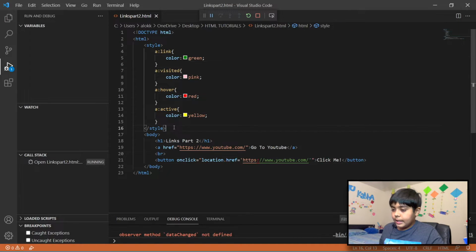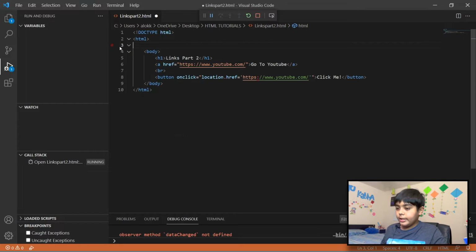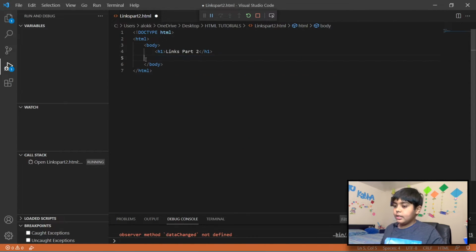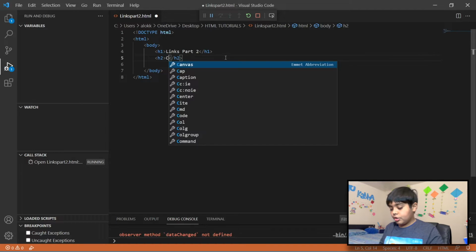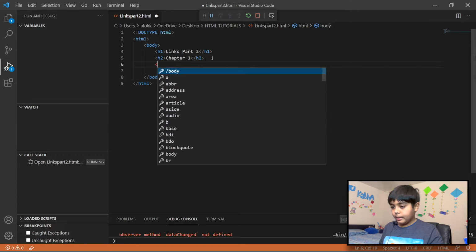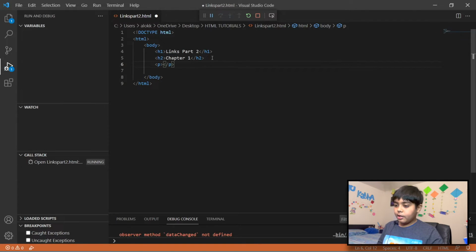So guys, let's just delete the style element. We don't need this right now. Let's just delete everything for now, and create a bunch of chapters for a book. So we'll create chapter 1, H2. Chapter 1, sorry. And now let's create a paragraph. In the paragraph, let's do: this is chapter 1. There you go.